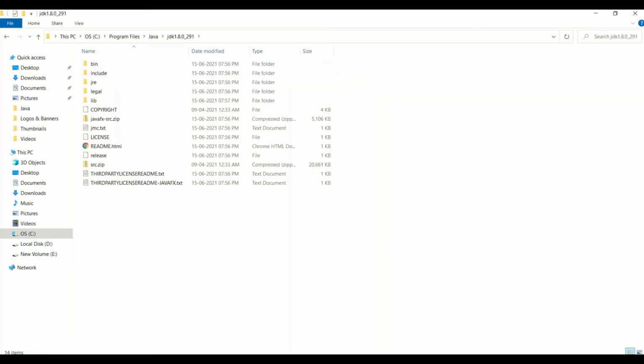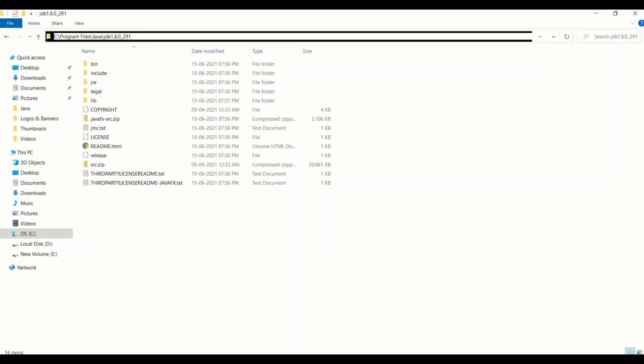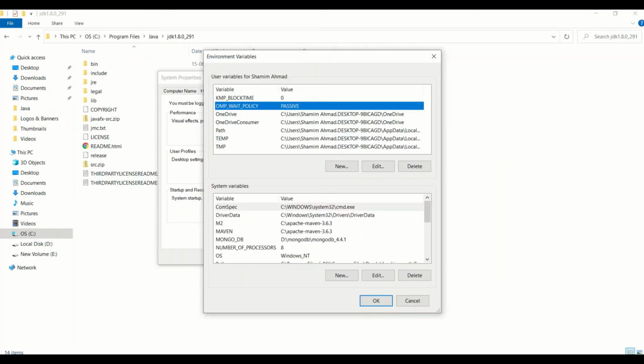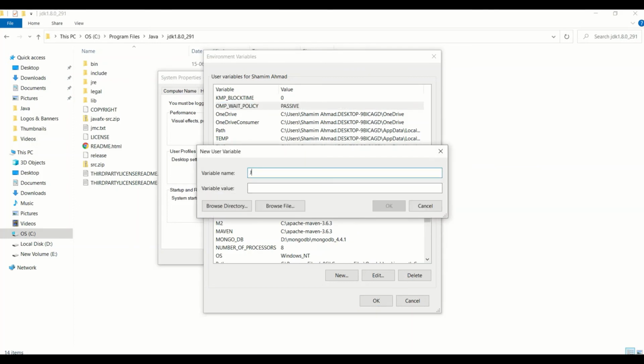In the JDK, I need this path. Copy this from here and create a new variable. Name it as JAVA_HOME. This is basically a convention to create a Java variable. Place the path we just copied in here.